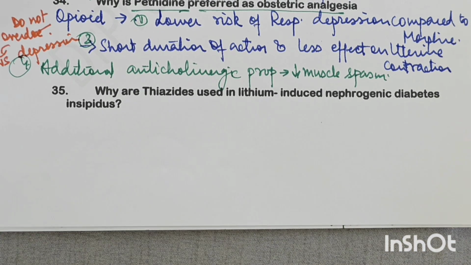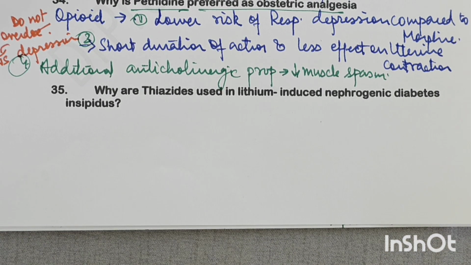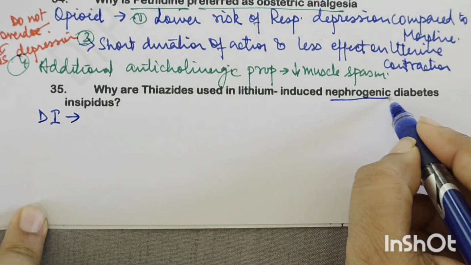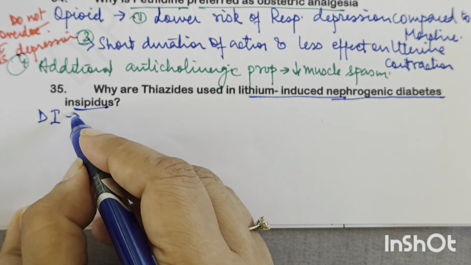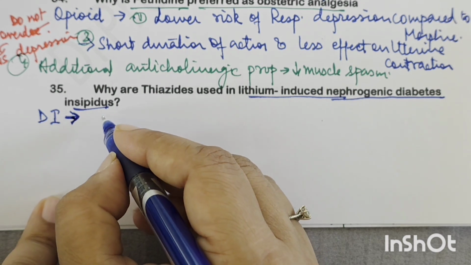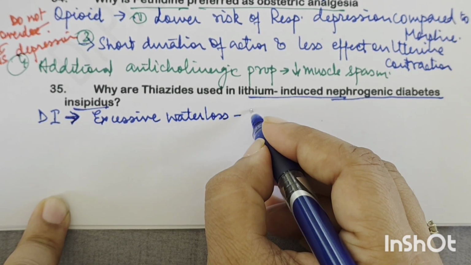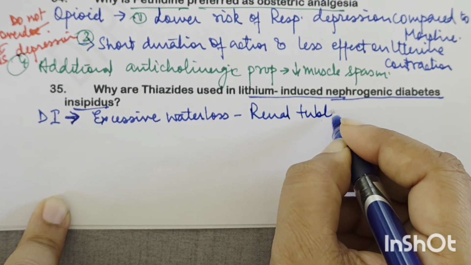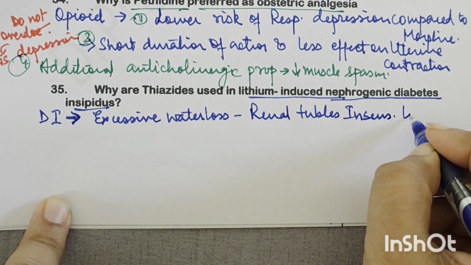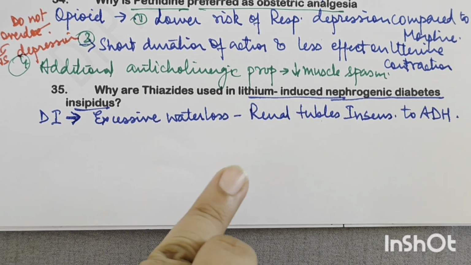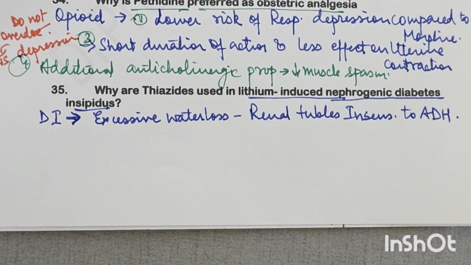Why are thiazides used in lithium-induced nephrogenic diabetes insipidus? Now, what is diabetes insipidus? Diabetes insipidus basically is a condition where there is excessive water loss because the renal tubules become insensitive to antidiuretic hormone. Antidiuretic hormone is the hormone which basically maintains the water balance in our body. It reduces excessive water loss through the kidneys. In diabetes insipidus, the renal tubules become insensitive to ADH and lead to the excessive water loss.